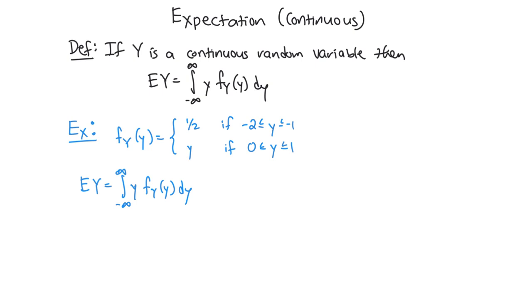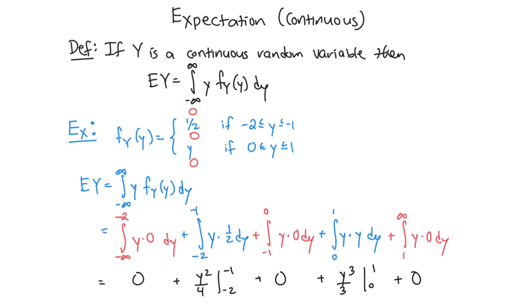Now let's look at a different example that's a little harder. This time, the PDF has 2 parts. Again, the expected value is found by integrating y times the PDF. And again, you do this by adding up all the different pieces corresponding to this PDF. You have 0 in the regions that were not described, and then you have other values such as 1/2 between -2 and -1, which corresponds to the integral from -2 to -1 of y times that 1/2.